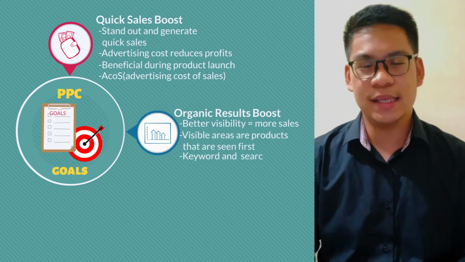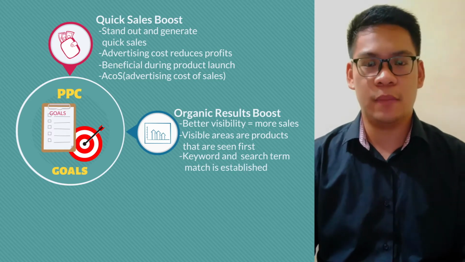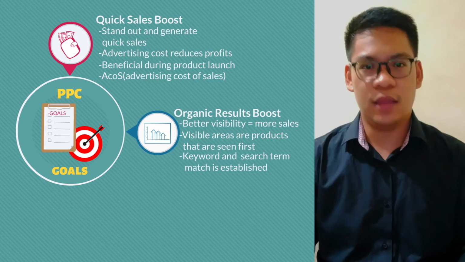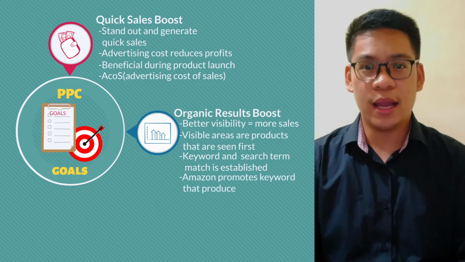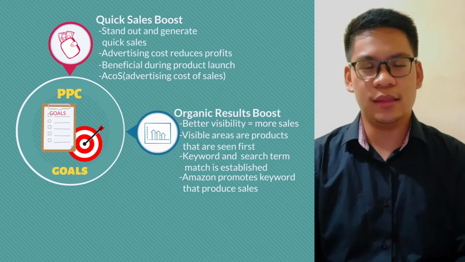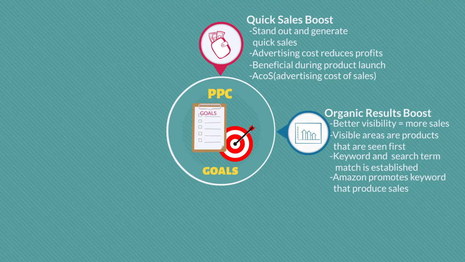When the seller completes a sale, Amazon starts to recognize which combination of the search term and keyword was used that generated the successful sale. When Amazon realizes the specific keywords that generated the sales, it will then promote the products associated with those keywords to higher organic rankings. 3. Ratings and review generator.